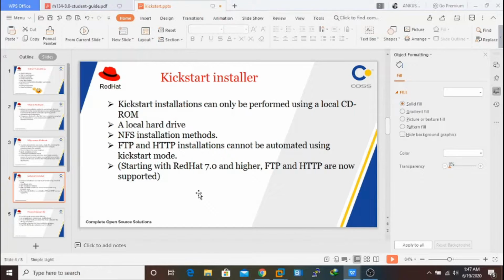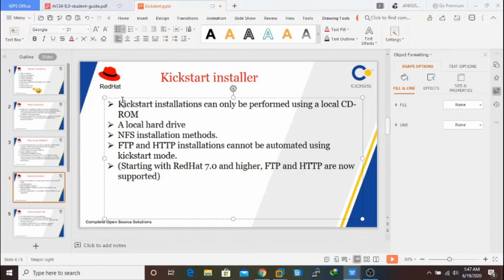So to create a kickstart file, I have taken help in this session from RHEL 7. Sorry, it is not RHEL 7, it is CentOS 7. I will show you how to create it, and I'll also share this kickstart file. You can see the link down there in the description section. Don't worry, I'll show you how to create the kickstart file, and there is something you need to be careful about. I'll tell you those points.